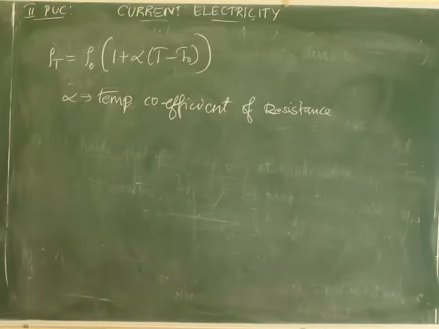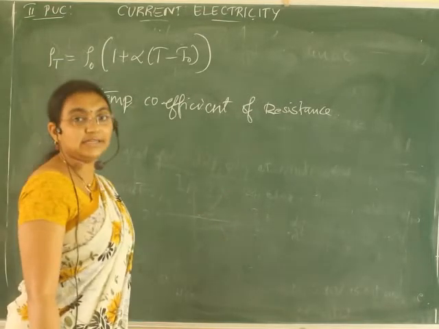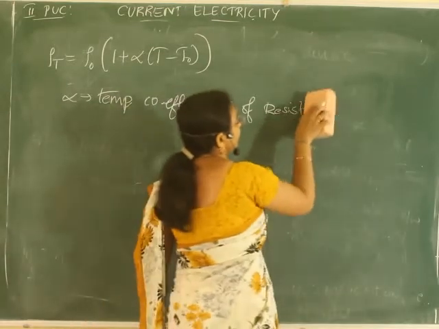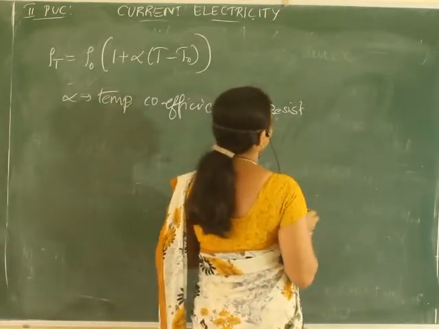Now, the next question is alpha. Do we have any relation for alpha? Alpha is nothing but the temperature coefficient of resistivity, since it is resistivity we are speaking about.